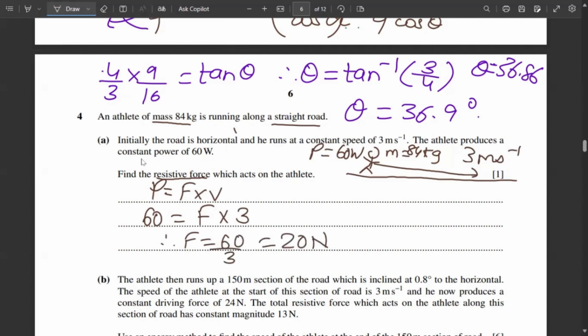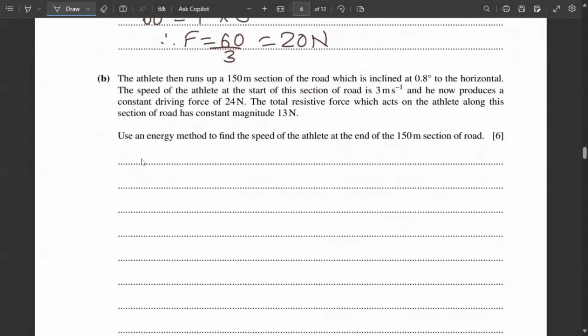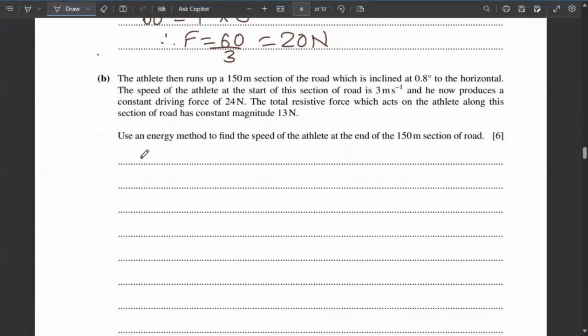That means the force exerted by the athlete to overcome the resistance force and still run at a constant speed of 3 meter per second is 20 Newton. That means a 20 Newton resistive force is acting on the athlete. Next question. Oh, this is a big essay. So there is no reason to read it just like that. We'll read each statement and we'll understand what that means. And what do I mean by this? I'll tell you.